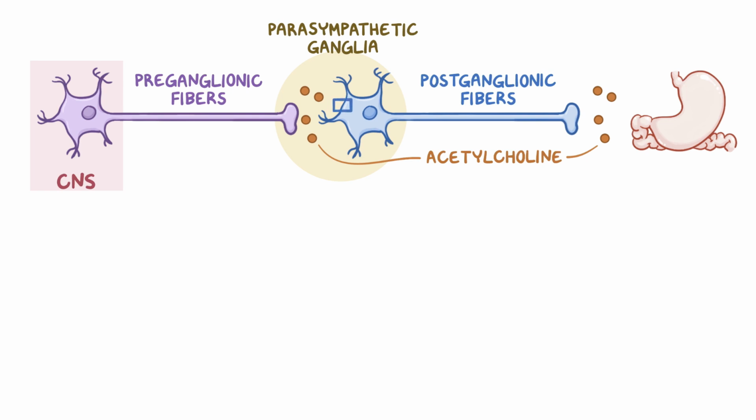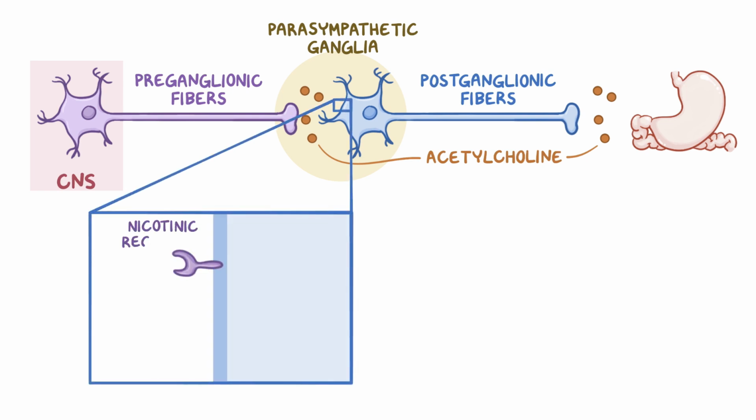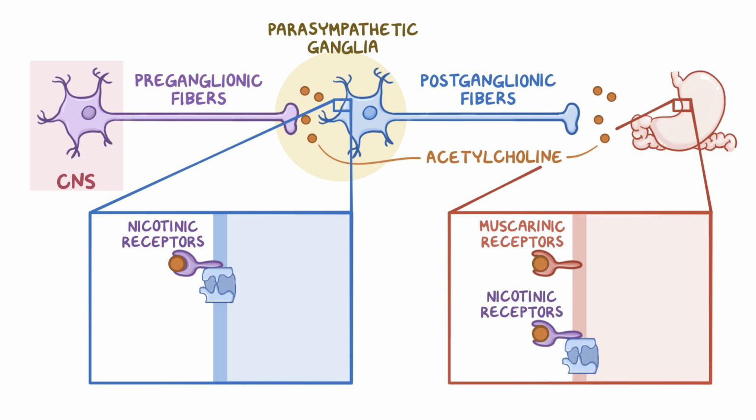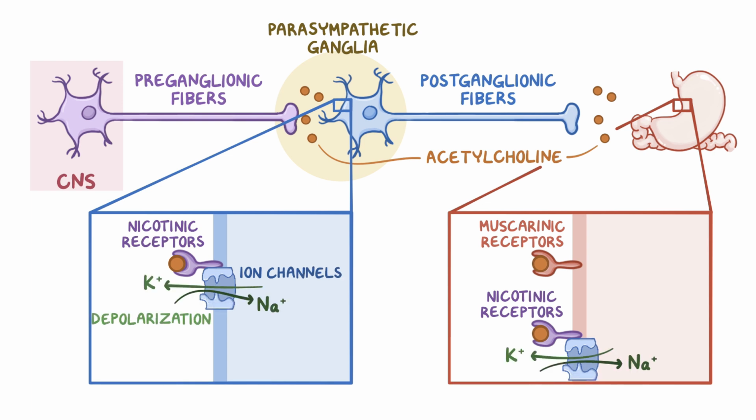Acetylcholine released from preganglionic fibers acts on nicotinic receptors on the postganglionic neurons, and acetylcholine released from the postganglionic neurons acts on muscarinic and nicotinic receptors on target organs. Nicotinic receptors are coupled to the ion channels that let sodium in and potassium out, causing depolarization. Muscarinic receptors are G-protein coupled receptors, which means that they trigger secondary messenger proteins that activate a cascade of enzymes inside the cell.